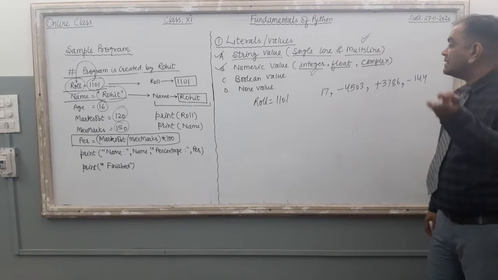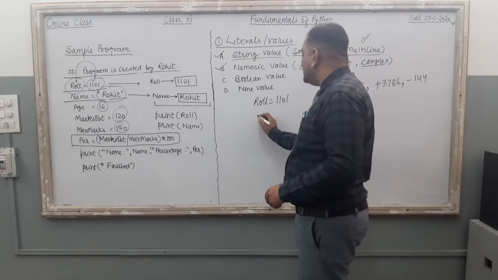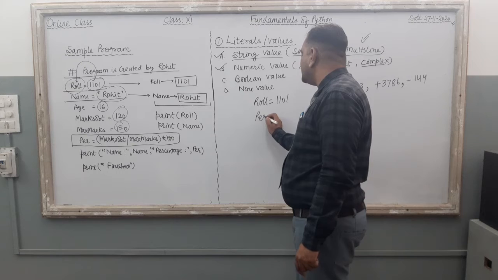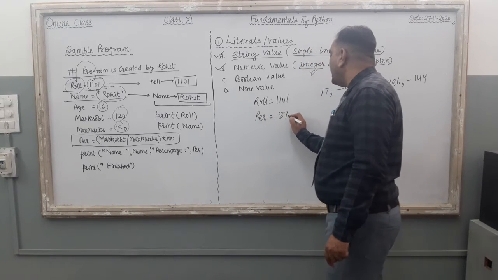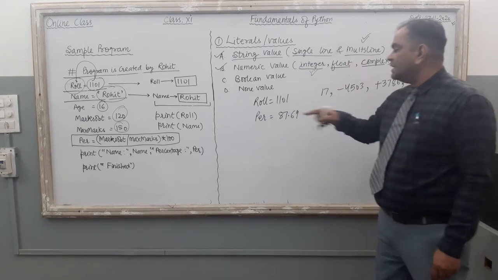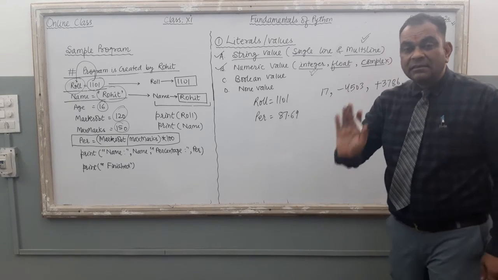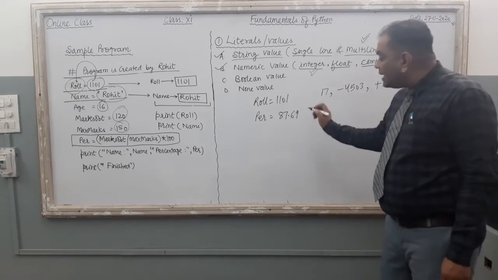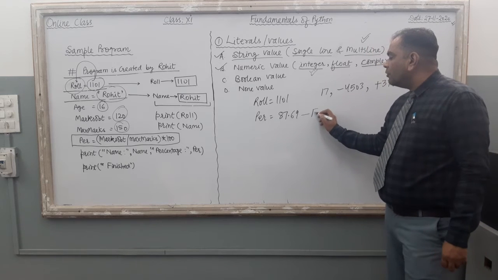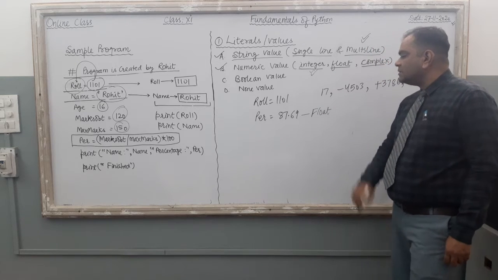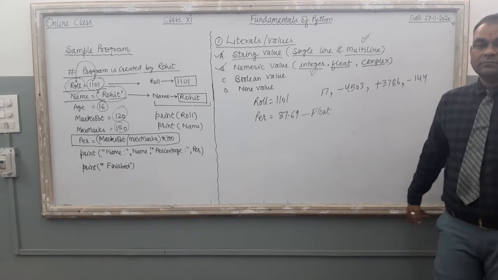Now what is the float value? Float value means, suppose I am going to write this one, percentage equal to 87.69. Just see this value. It is a fractional value. It contains the decimal part. It is under the category of float. F-L-O-A-T. It is known as a float value.